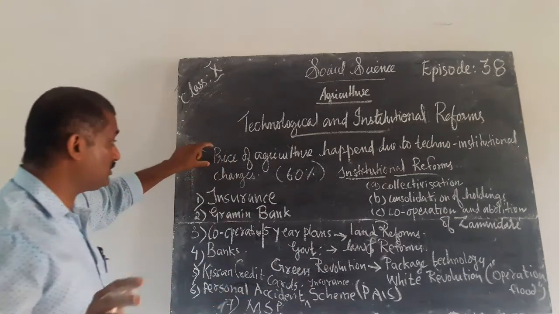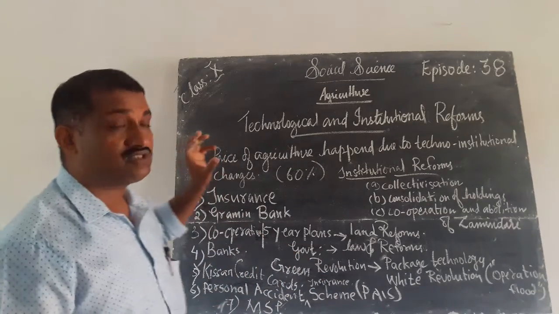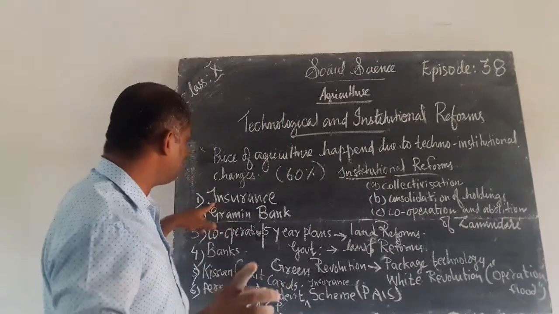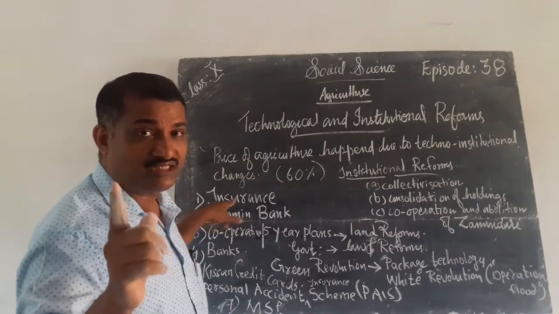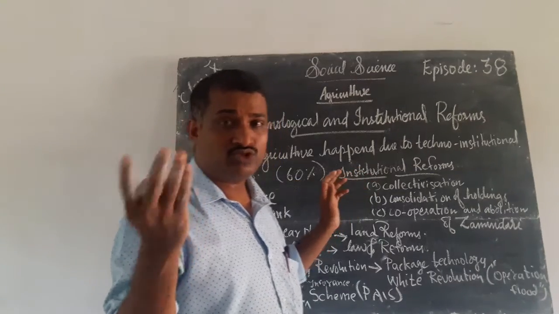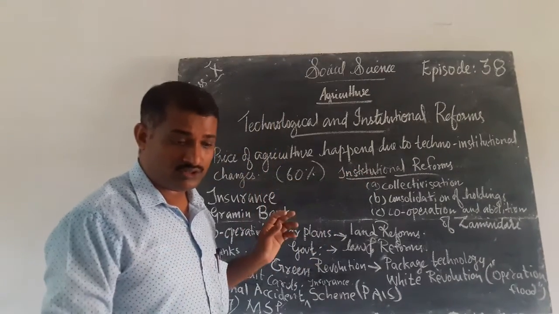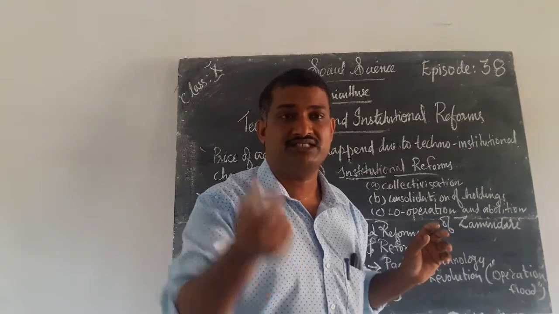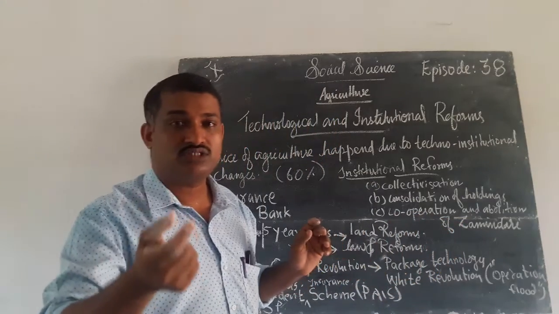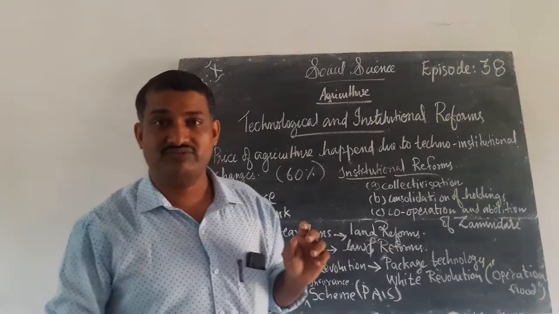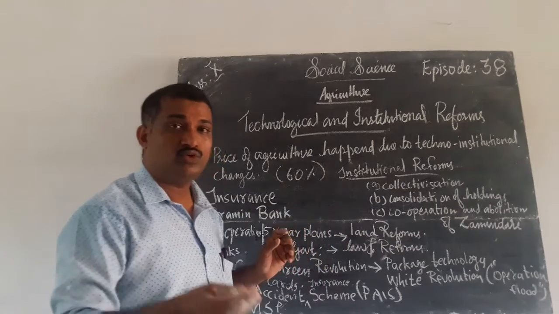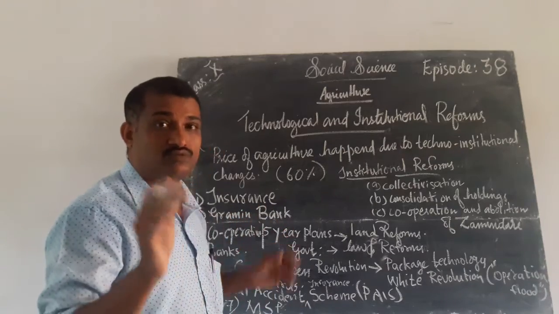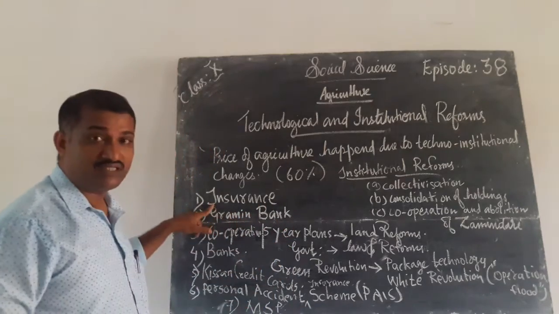Next, we discussed the programs conducted by our government. First one, insurance. Insurance will be given to the peasants so that they will be saved. Most agricultural produce suffers great loss due to natural calamities like floods, droughts and others. Even rain during the time of harvesting can destroy the crops, so insurance saves them.